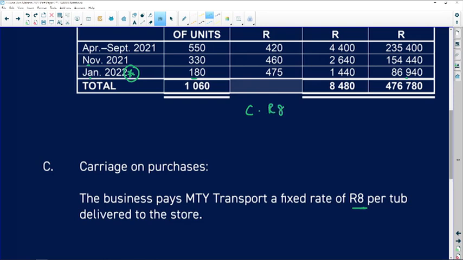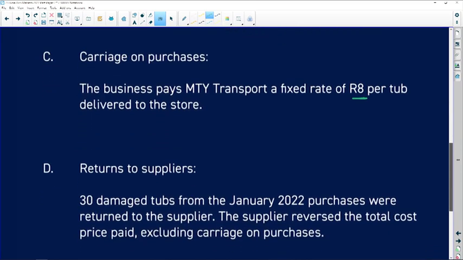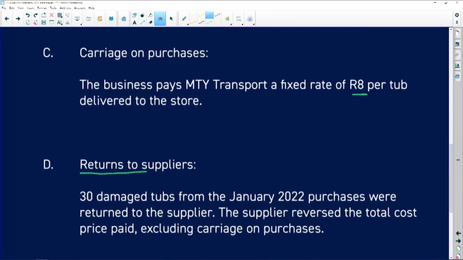Okay, and let's see if we returned any. Okay, so we did. Returns to suppliers, 30 damaged tubs. Don't know why I'm saying tubes all the time. 30 damaged tubs from the Jan 2022 purchases were returned to the supplier.